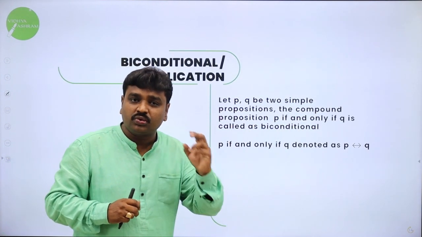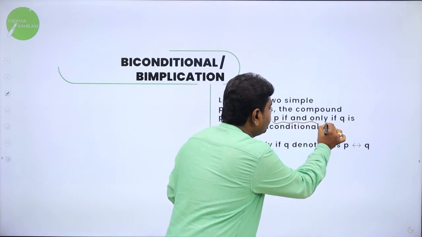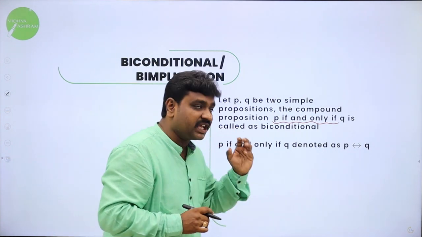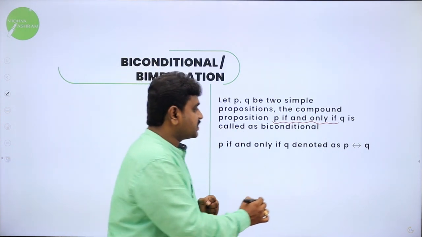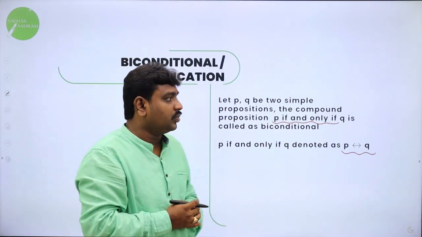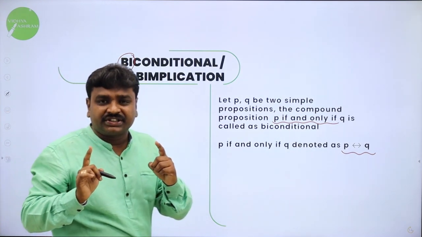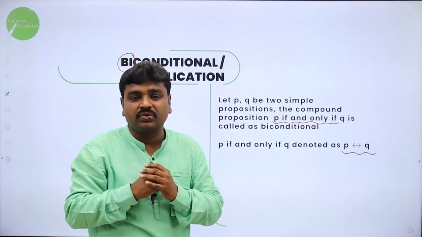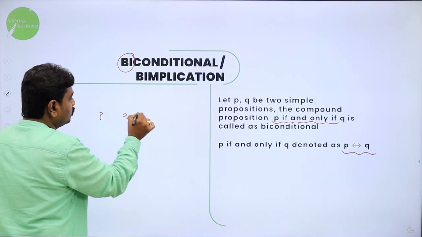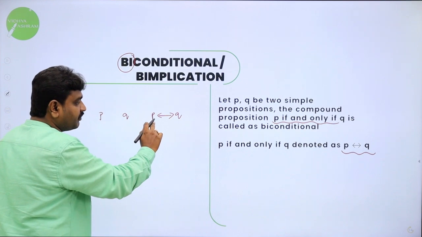Let P, Q be two simple propositions. The compound proposition P if and only if Q is called biconditional. It is symbolized as P bi-implies Q. Now the word itself says biconditional. The logic here is simple: if both are the same, the result is true. Only if both are the same will the result be true. See, P, Q, P bi-implies Q. How to read this? P if and only if Q.